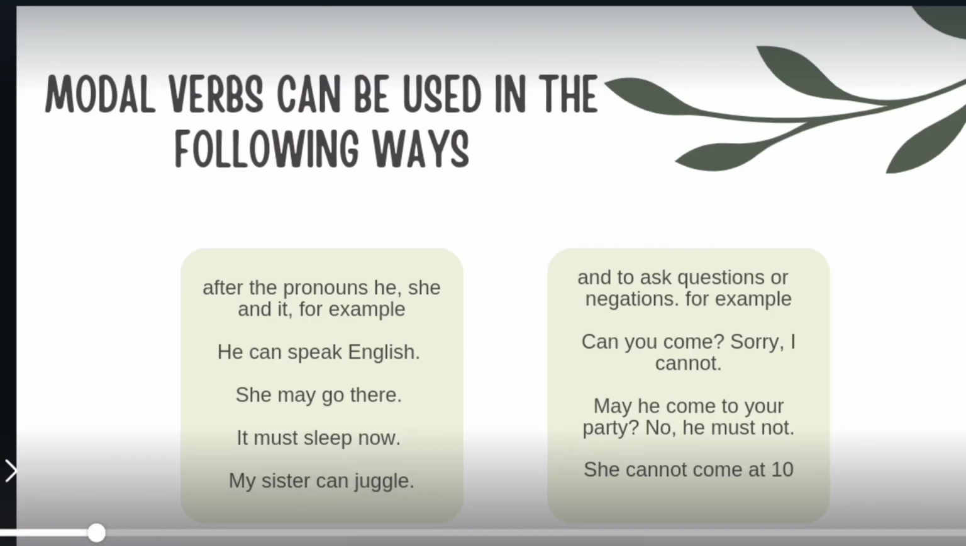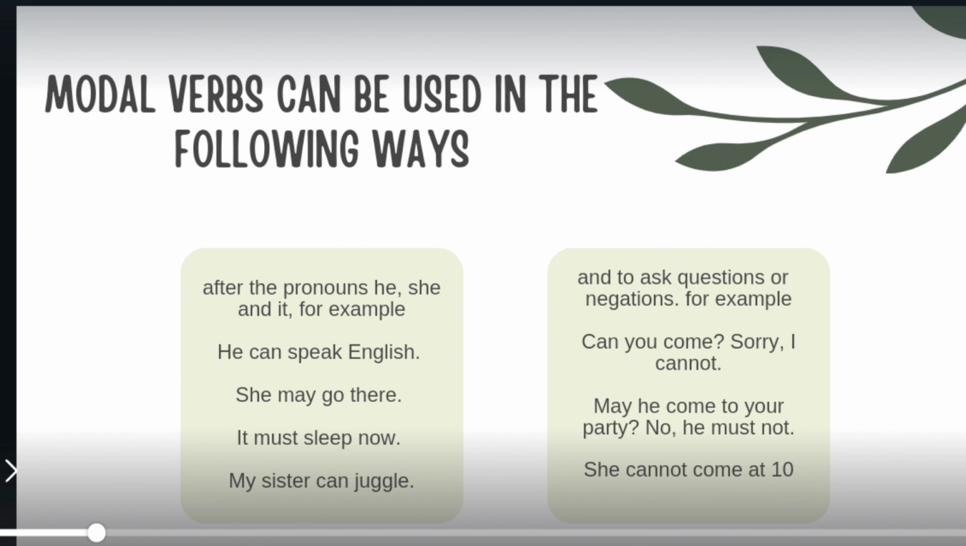Modal verbs have no past form, except can, or past participle, or third person form. You can only use them with the present tense. When you talk about other times, you have to replace them. Modal verbs can be used in the following ways.